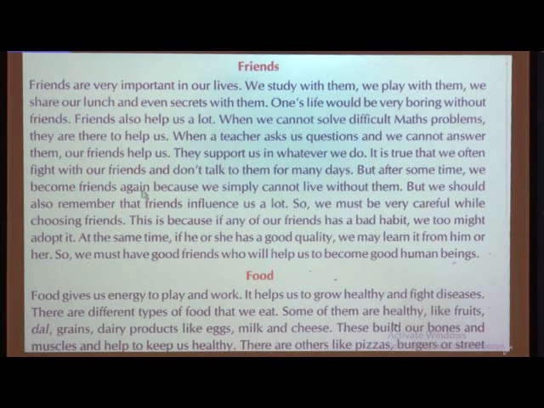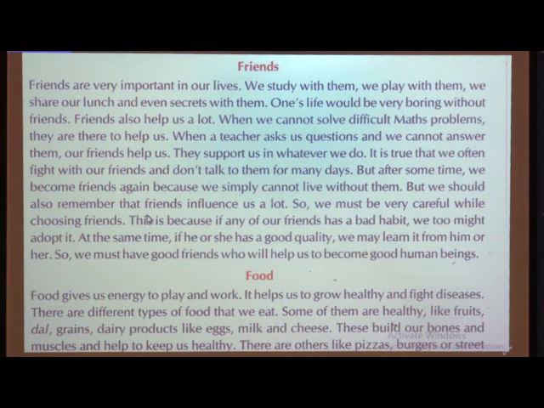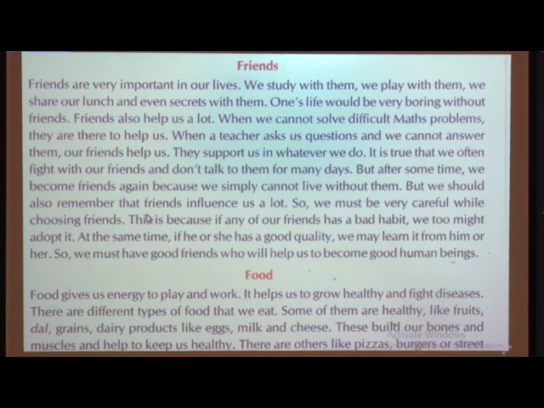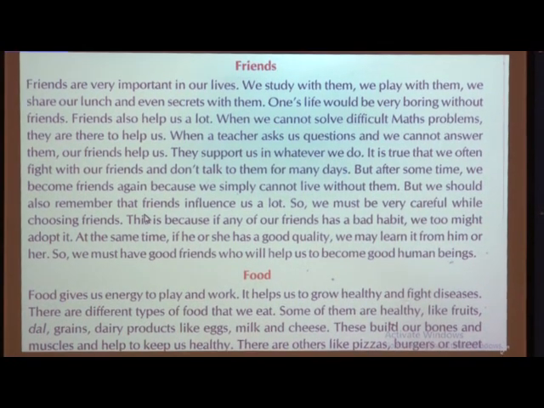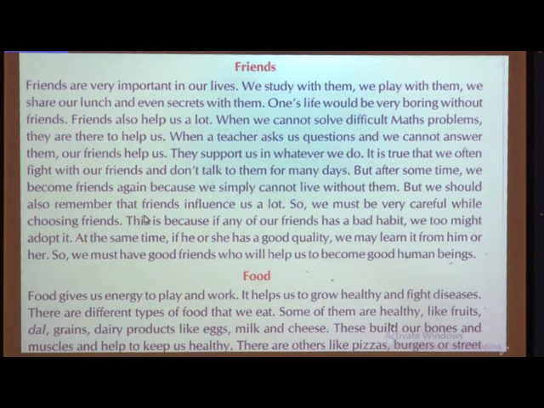First of all, what is a paragraph? A paragraph is a number of sentences which we write on a single topic. We are not going to use more than two or three topics there. You are going to write it on a single topic. Here they have given one example, friends, and food. See how they have started the paragraph. Before explaining this paragraph, I will let you know the three steps to write a paragraph. So, what is the first step?